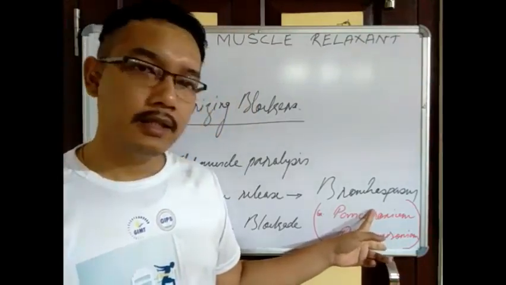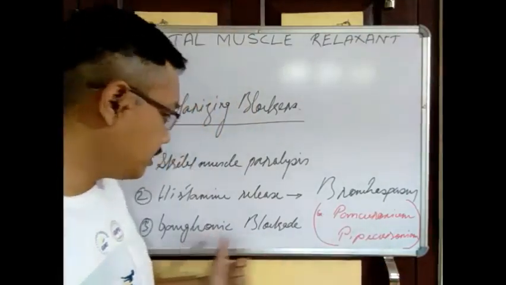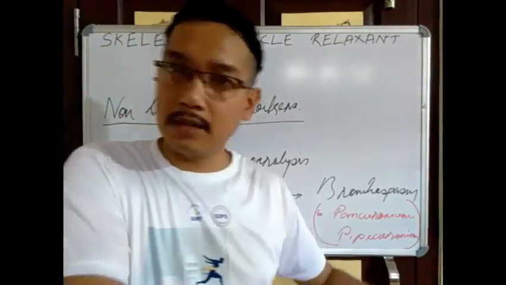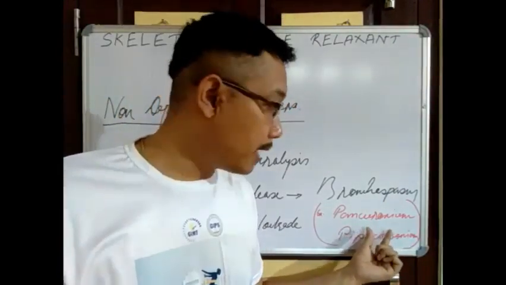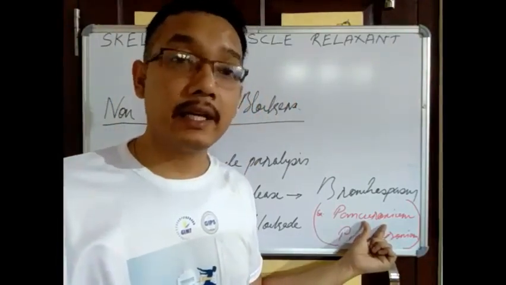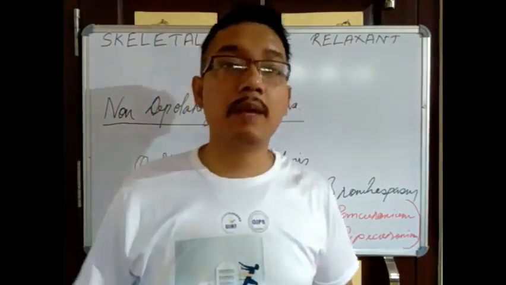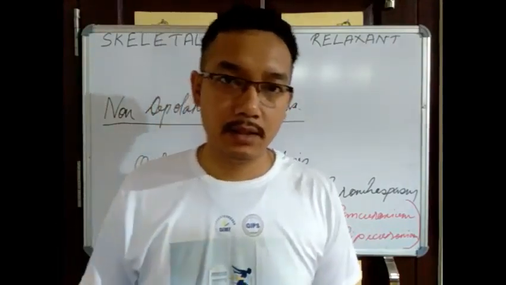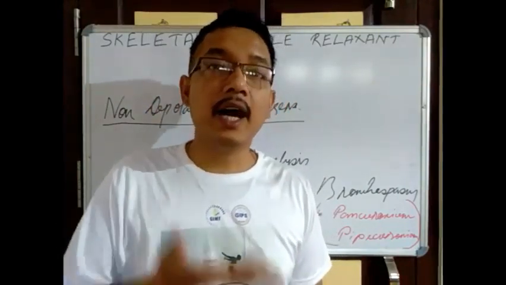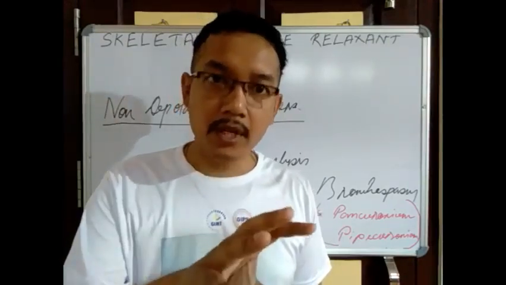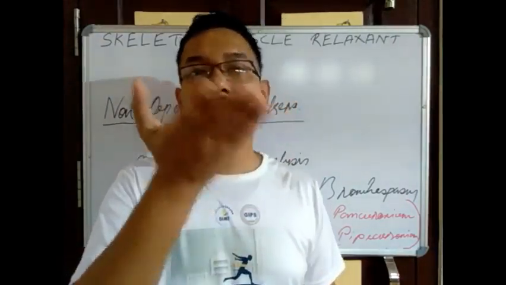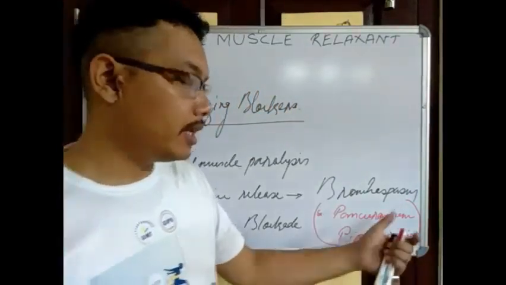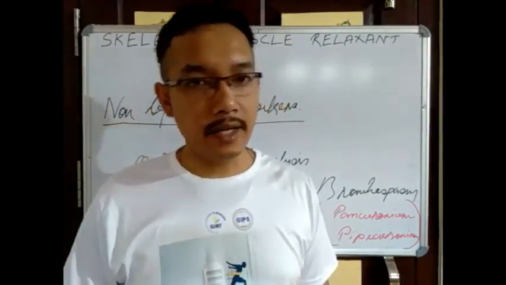Both drugs do not show any kind of ganglionic blockade, but the other drugs do. But pancuronium, I'm telling you, has a vagolytic action. That means it can block the M2 receptor of the heart. That is why there is tachycardia. M2 receptor activation decreases all the cardiac activities, blockade increases all the cardiac activities. So I am saying tachycardia here.